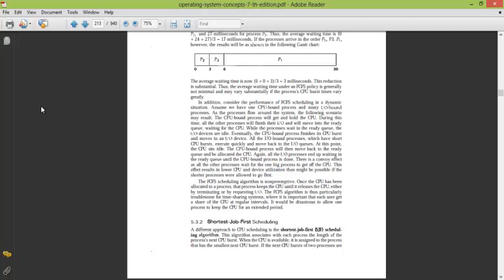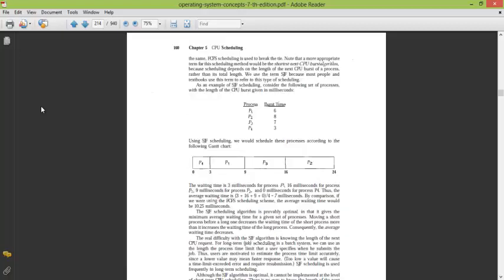That means that if the burst time of a process is low, then it will get the CPU first. But there are two cases that are considered in SJF: one, if all the processes arrive at the same time, and two, if all the processes arrive at different times. So let's consider the example.